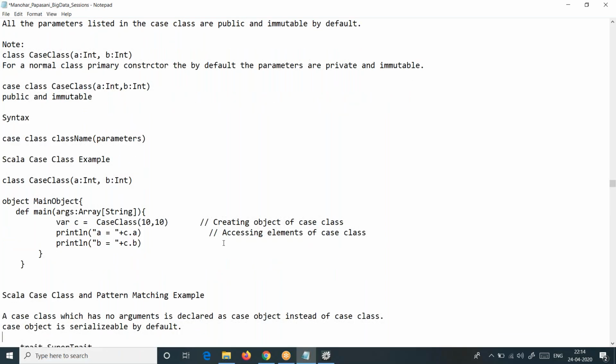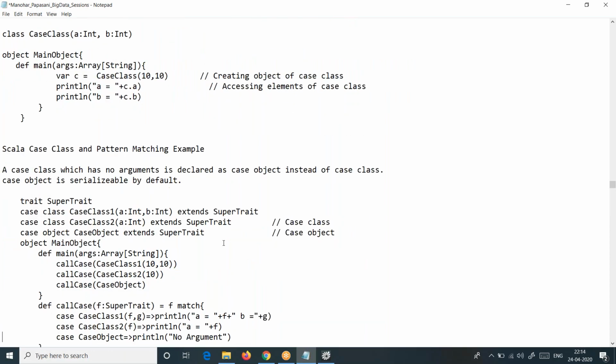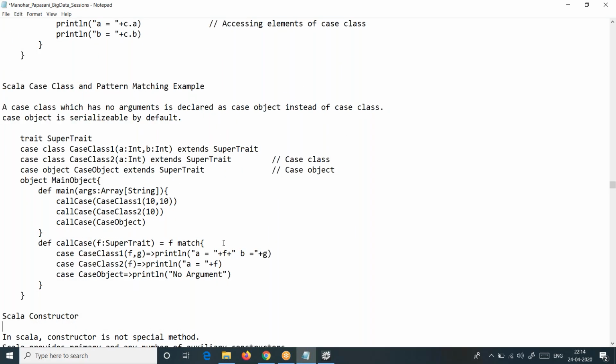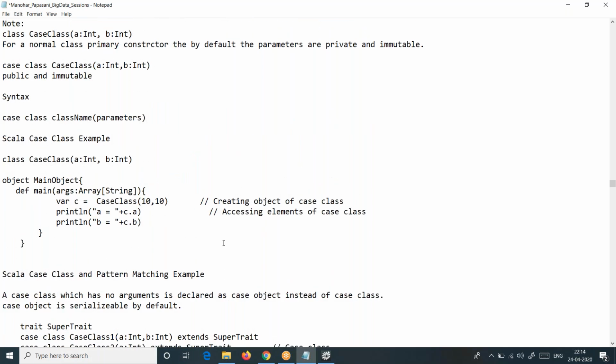Still, we are not going to pattern matching right now. Let's get a better understanding of case class. This is simple. We have already done pattern matching with Option. If you understood how to deal with Option, the pattern matching concept is similar for case class. Okay, but before that, there are a few more things we need to add to this document.